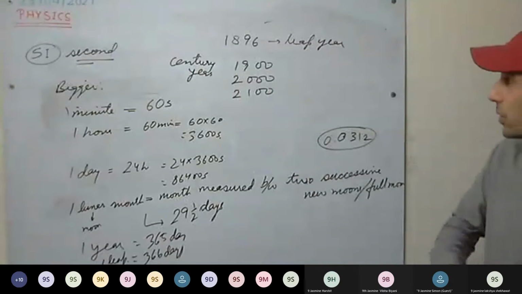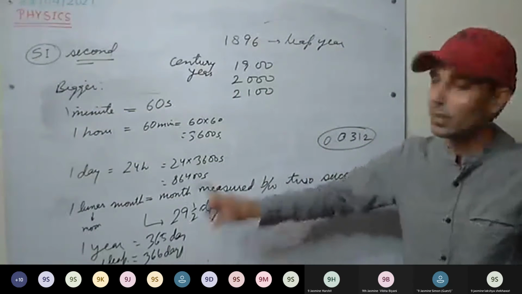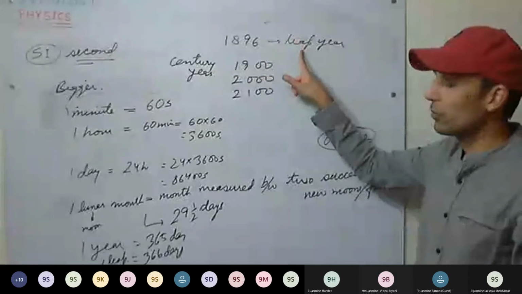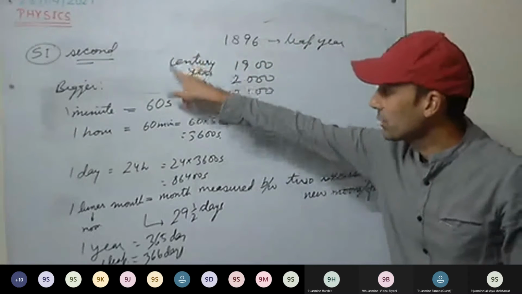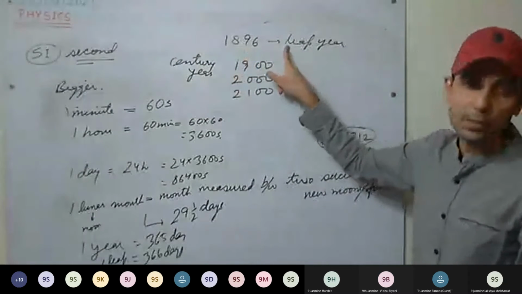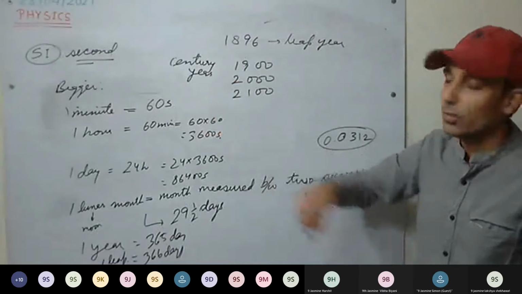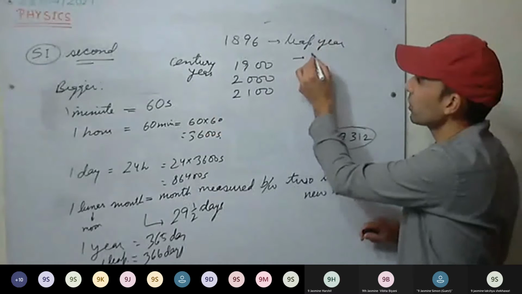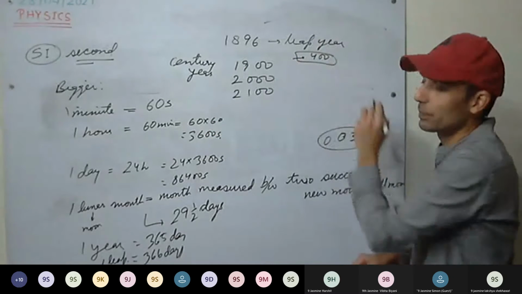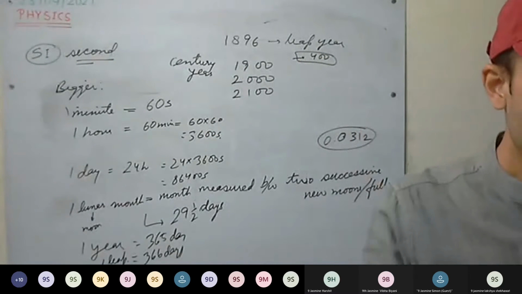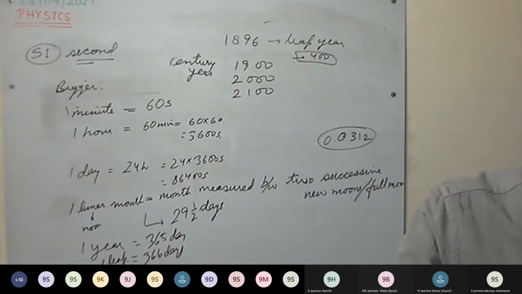So see how to check for the leap year. The years which are not century years and are divisible by 4 will be leap years. And for the years which are century years, we have to check whether they are divisible by 400 or not.